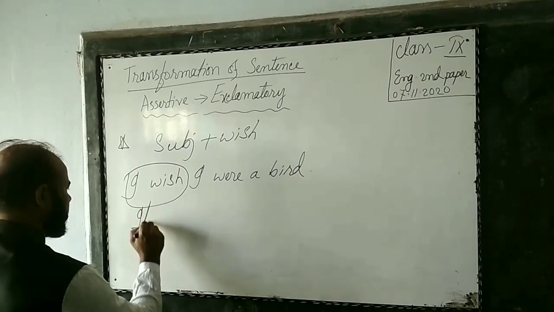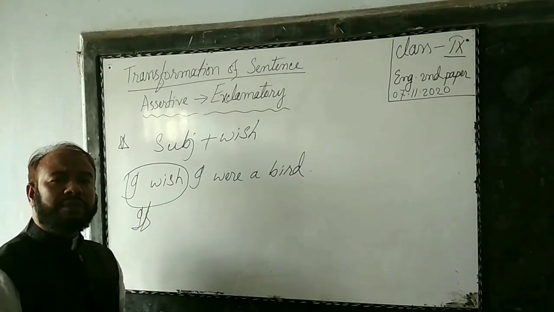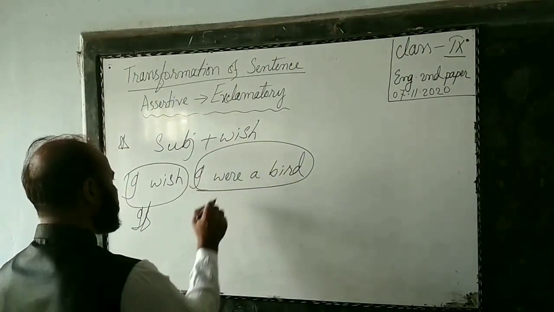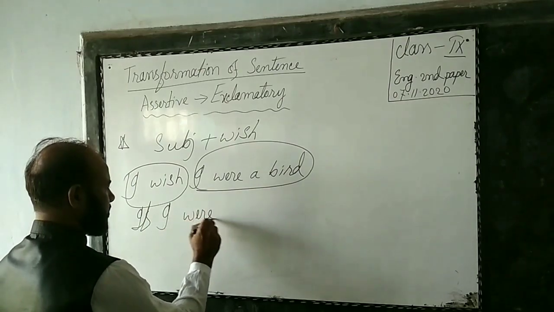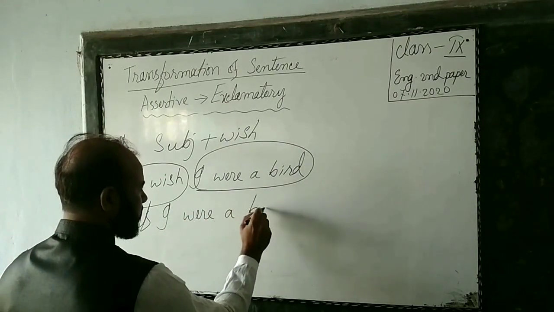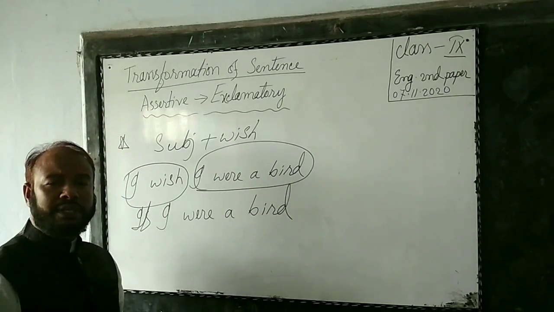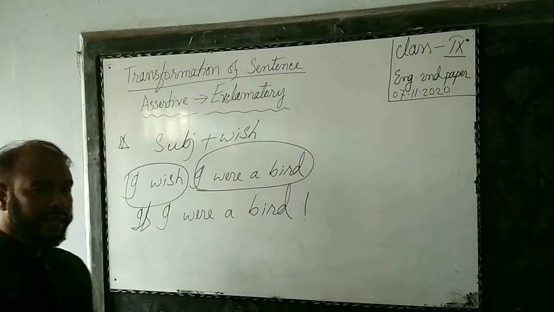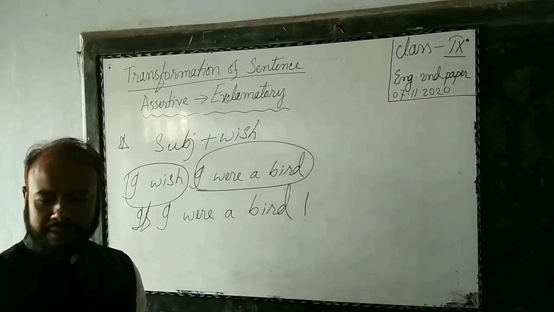After it, the other parts of the sentence, I were a bird, will be used here. Finally, note of exclamation will be used here. So our answer will be, if I were a bird!